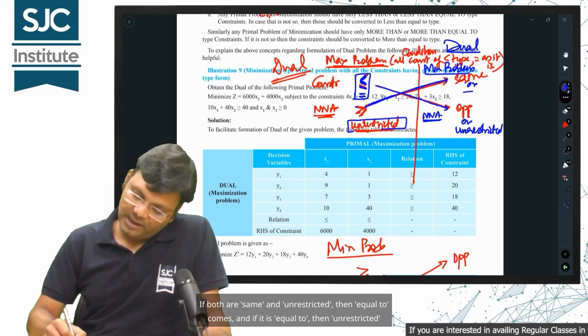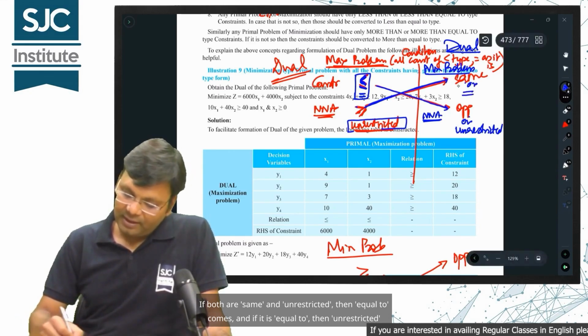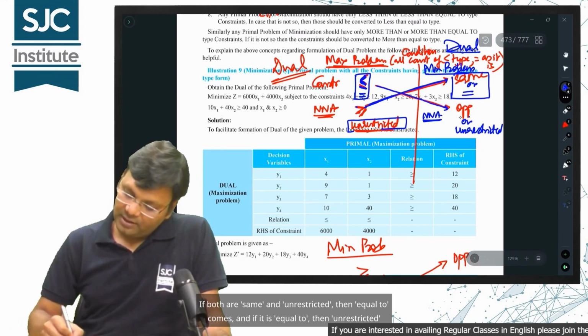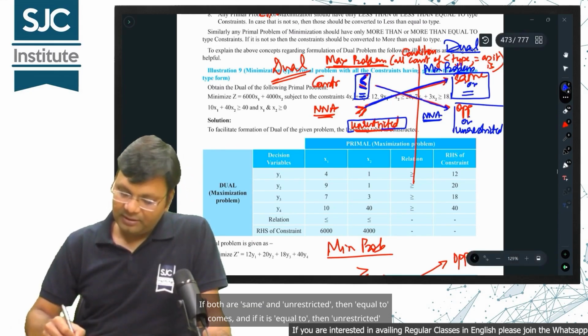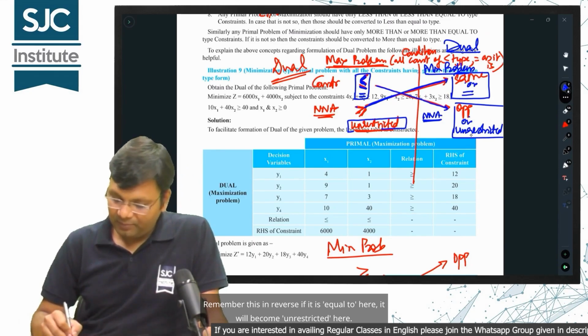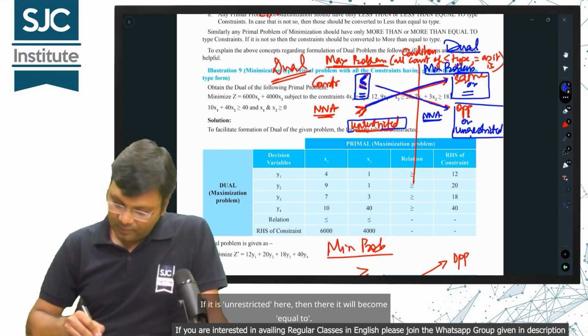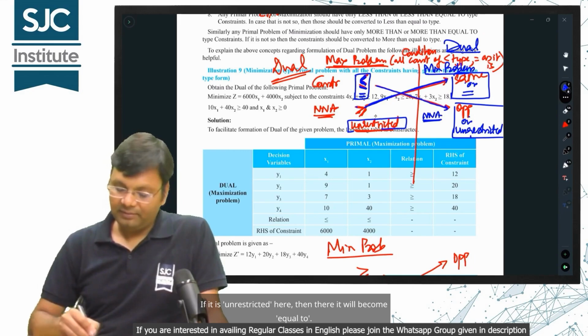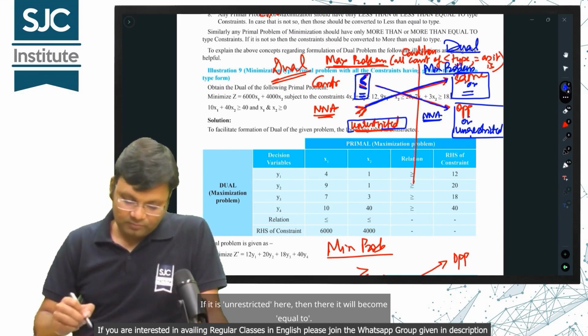If both are the same, unrestricted and equal to, then equal to comes, and if it is equal to, then unrestricted comes. Remember this in reverse. If it is equal to here, it will become unrestricted here. If it is unrestricted here, then there it will become equal to.